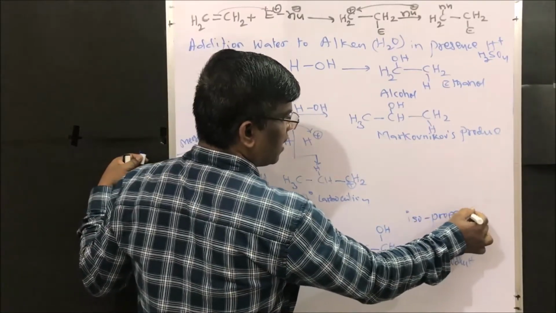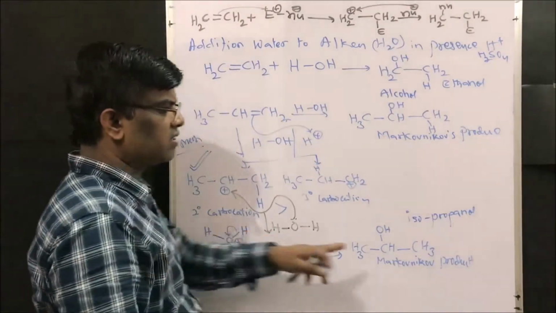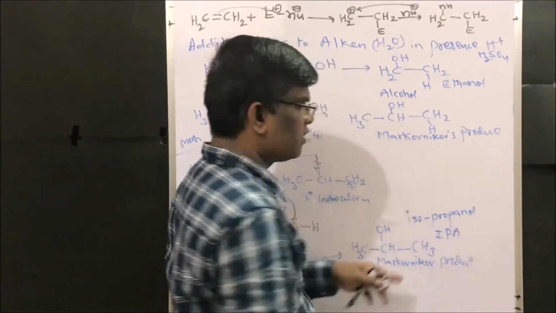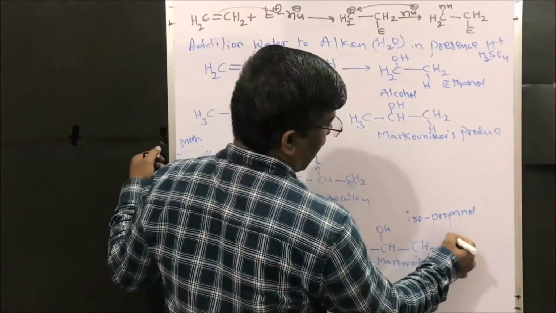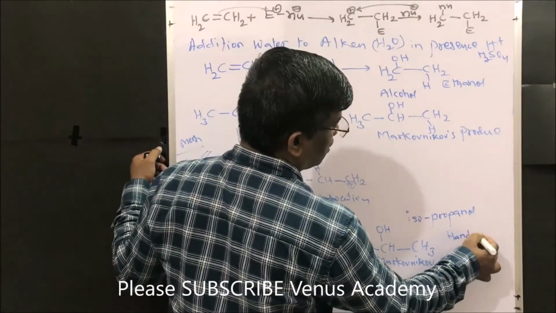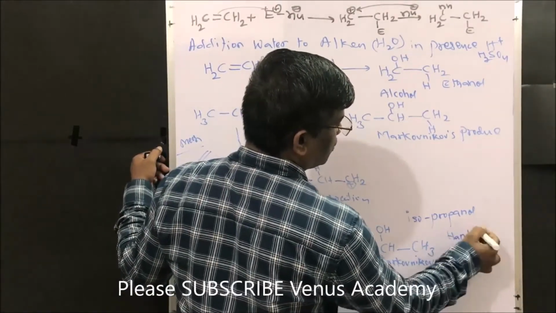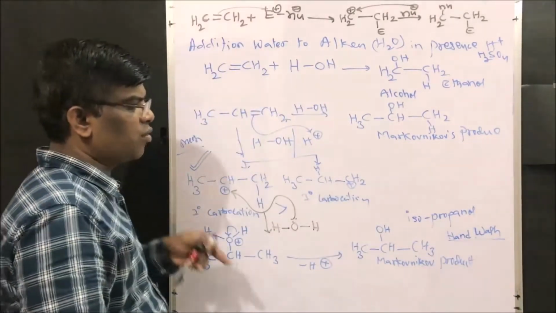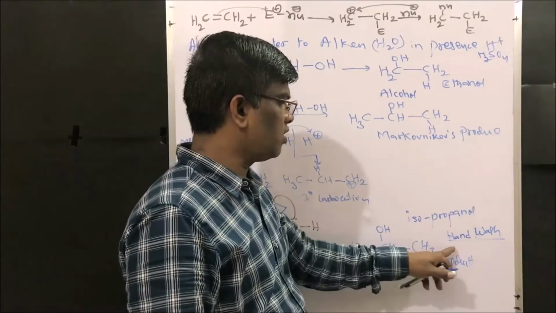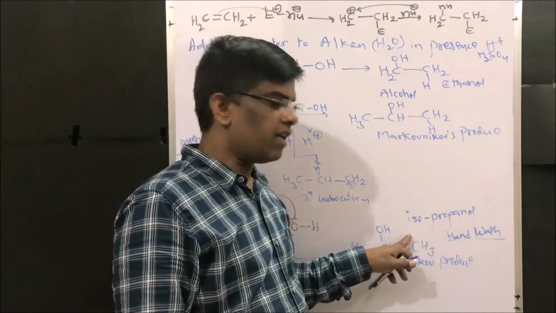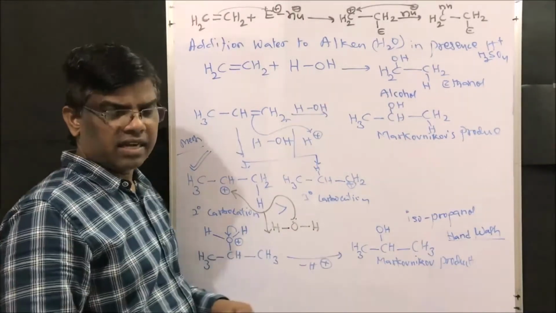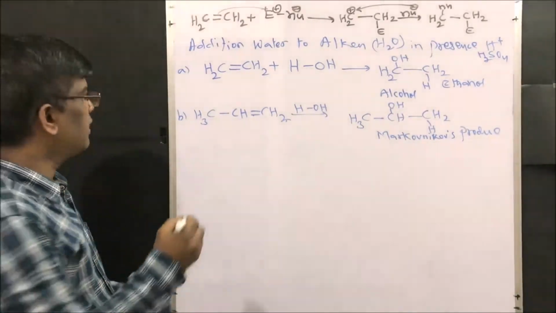It is a very important industrial solvent, IPA. It is also used for hand wash solutions. Isopropanol will be used for hand washing also. This is a very important industrial solvent, right friends? So let us take another example.